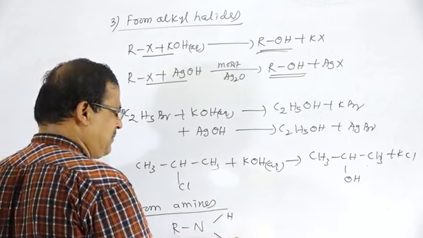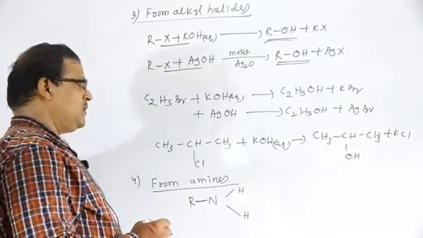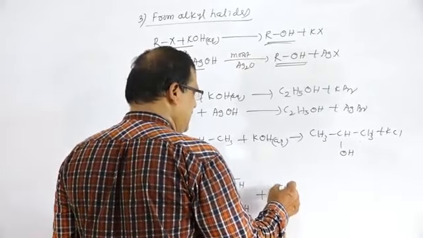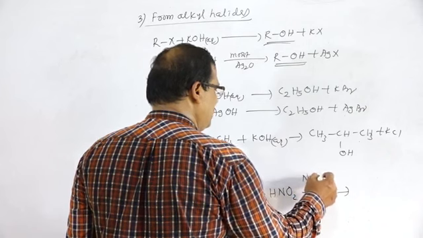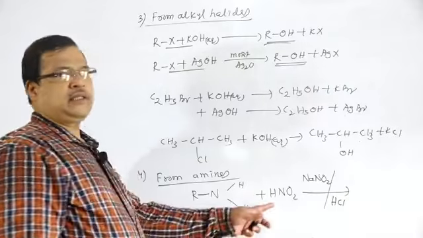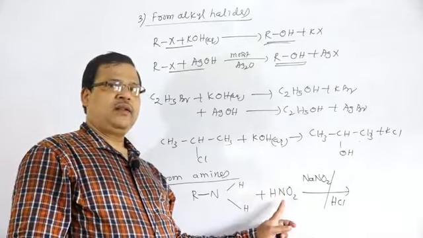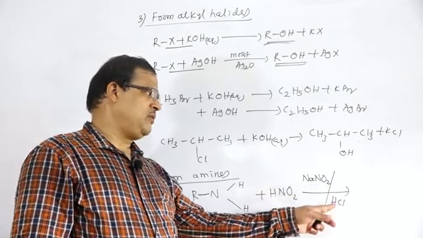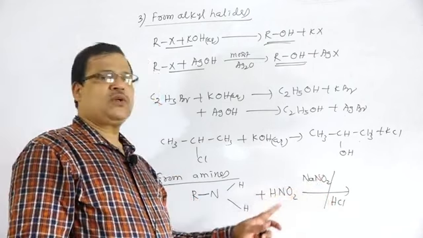Primary amines are treated with nitrous acid, HNO2, that is NaNO2 and HCl. Nitrous acid, HNO2, is prepared during the course of the reaction by the action of sodium nitrite with HCl. That is the formation of NaCl and HNO2, nitrous acid.